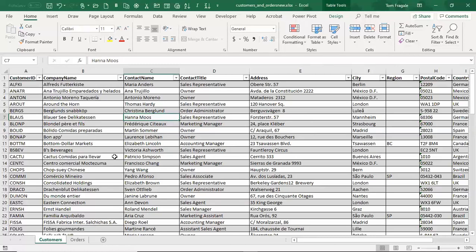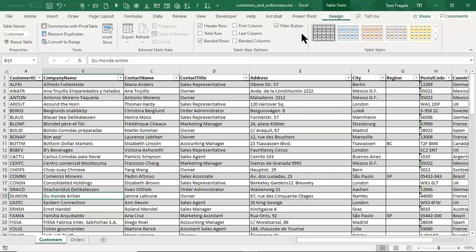Now I would also give the table a name. So the sheet has a name down here, but I also give the table a name because the table name is actually what gets used in the Power Pivot. So I'll pick on the design menu. And then I'll pick, so let me see if we have a question over here.